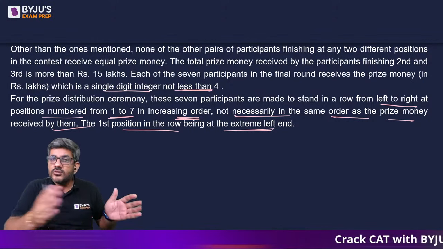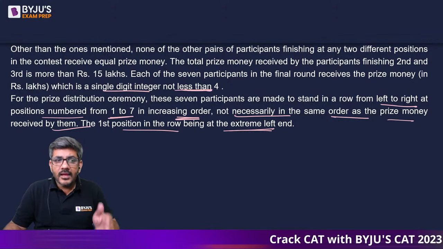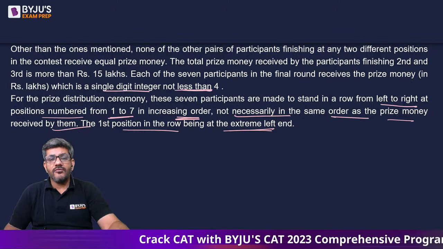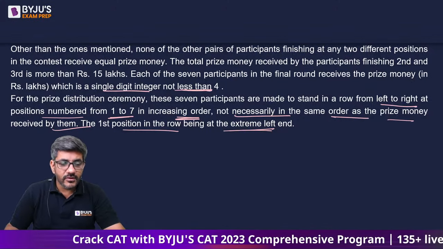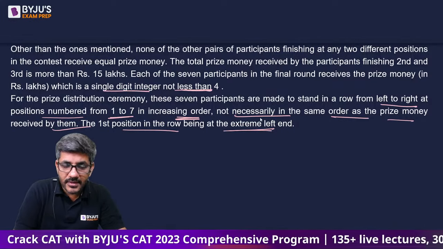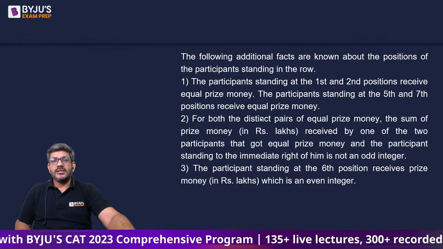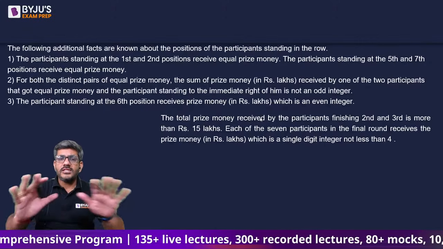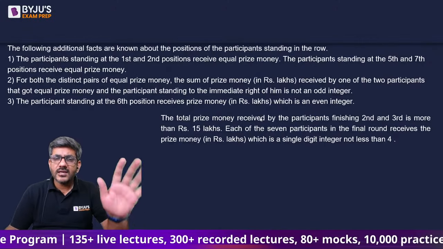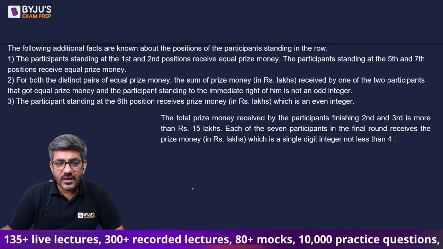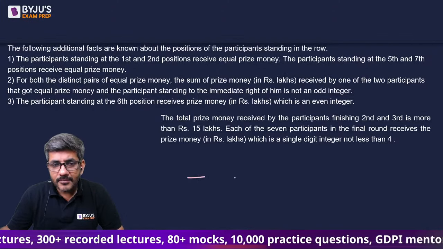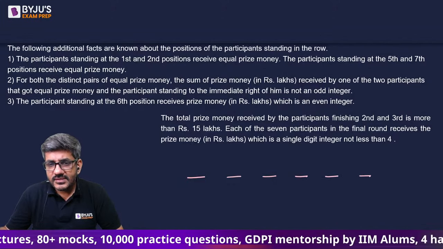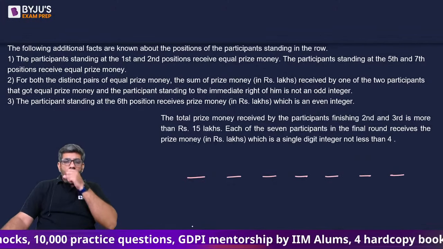So they have been made to stand 7 people in a row, and after that he'll be telling us something about those people, and we have to figure out what is the amount that they have got. ये अब हम लोगों का काम है करने का, तो चलिए इसके बारे में बात करते हैं. This is more information regarding this. So what I have done, I have written all this information, important information on one single page. We'll start making it now. There are 7 people, 1, 2, 3, 4, 5, 6 and 7.